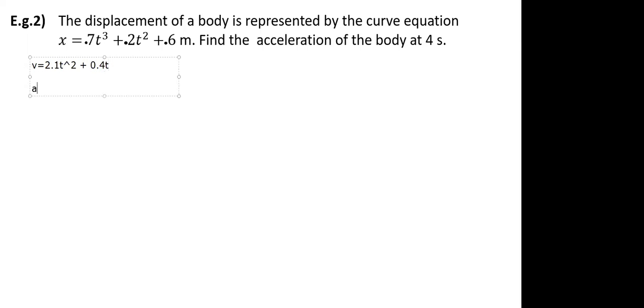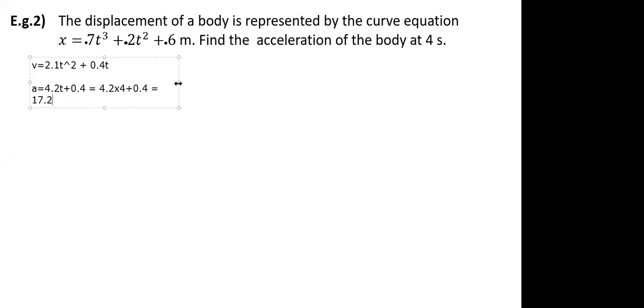So dv by dt will be 4.2 t plus 0.4. Then we substitute the value of t. So 4.2 into 4 plus 0.4. And how much is that coming? That is 17.2, I think. Yeah, 17.2.